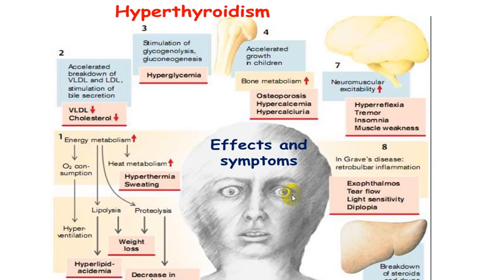You can have extraocular muscle involvement also. The liver will produce excess glucose by glycogenolysis and neoglucogenesis. Even there will be a breakdown of steroids and other drugs.